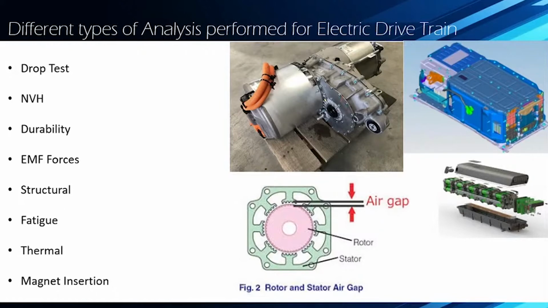And coming to the durability, the durability of your cell, so there are so many cells. For that we will be performing the durability analysis for your batteries. Okay, so these are the very important analyses you have to do for your electric drivetrain. For the drivetrain the first one is NVH, after that durability, after that electromagnetic flux and electromagnetic forces, and structural analysis for your components, after that fatigue analysis for your rotor and stator components to see the life of the shaft.